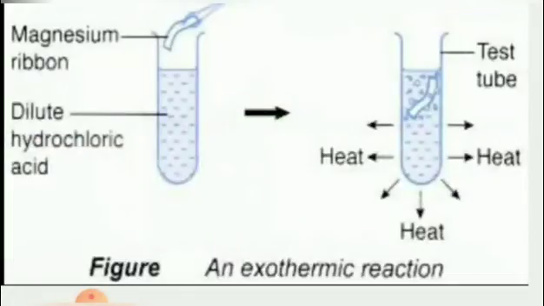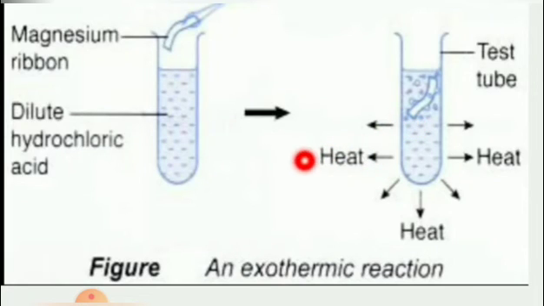For example, take a clean test tube. Add some dilute hydrochloric acid. Drop a piece of magnesium or a piece of zinc metal. What do you see? This is an exothermic reaction. Heat is released. Exothermic reactions are hotter than the surroundings. An exothermic reaction releases heat energy.